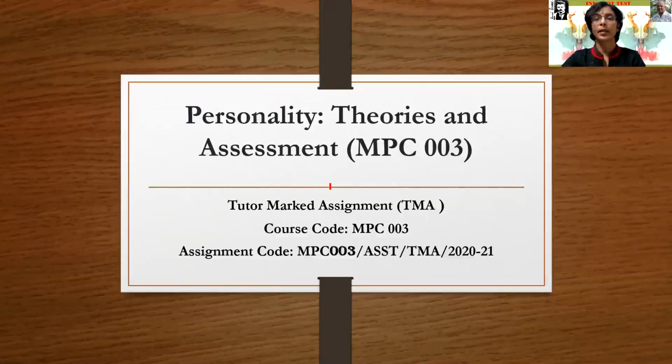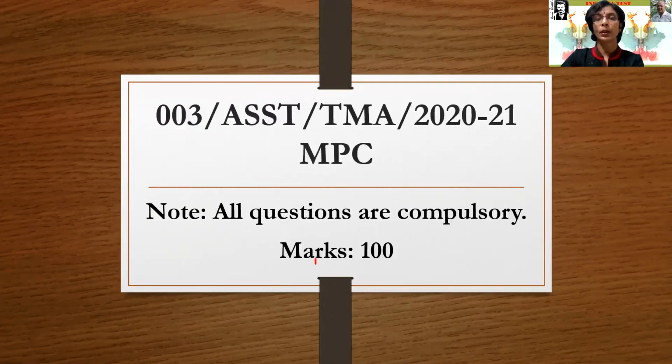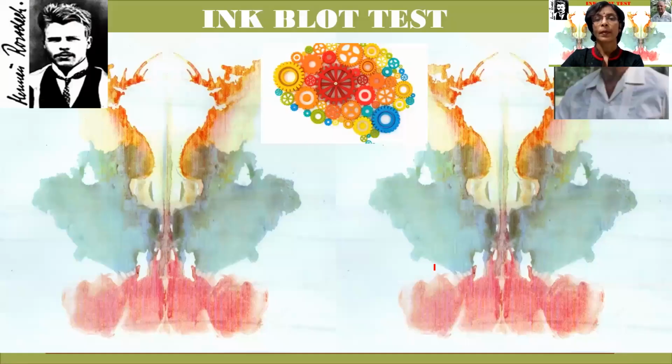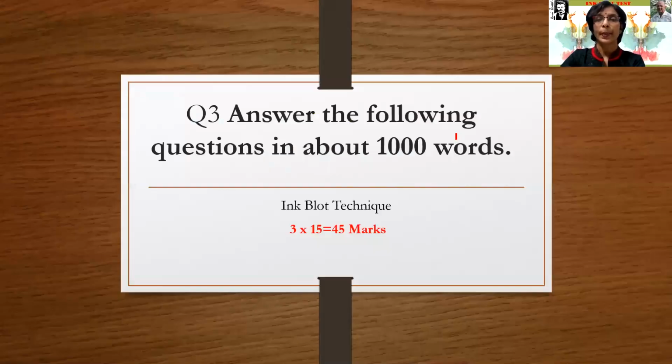Personality theories and assessment. Our course code and assignment course are given here. The total marks are 100. Here we are going to see Rorschach and another person, Holtzman, who made a great contribution to the ink blot test.